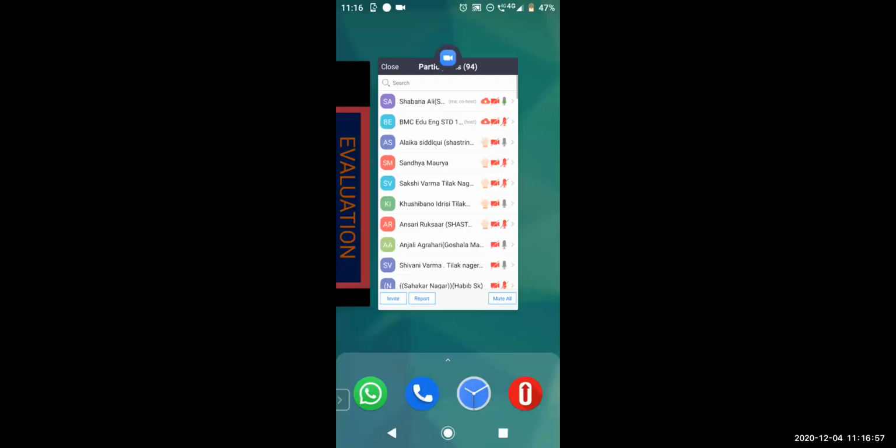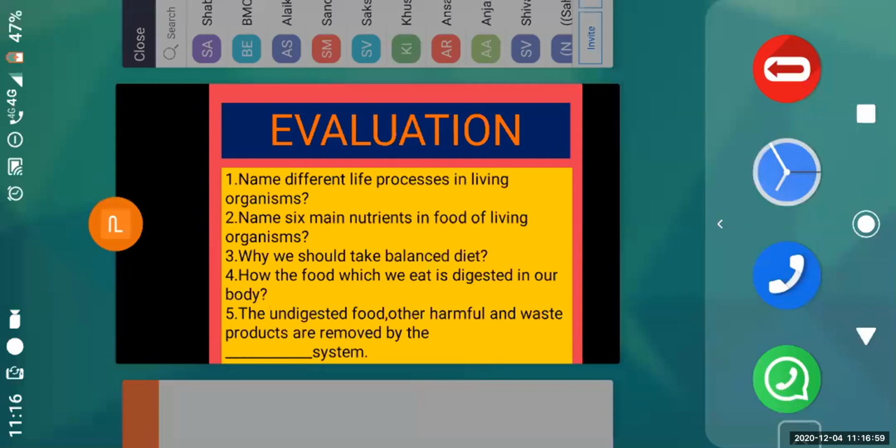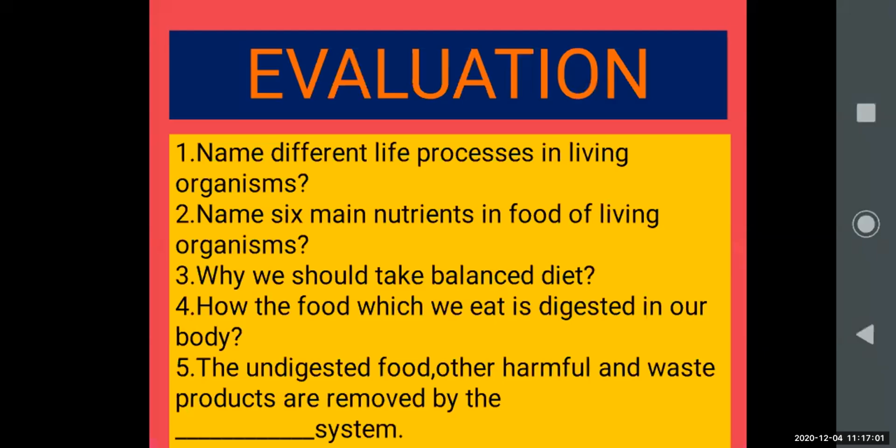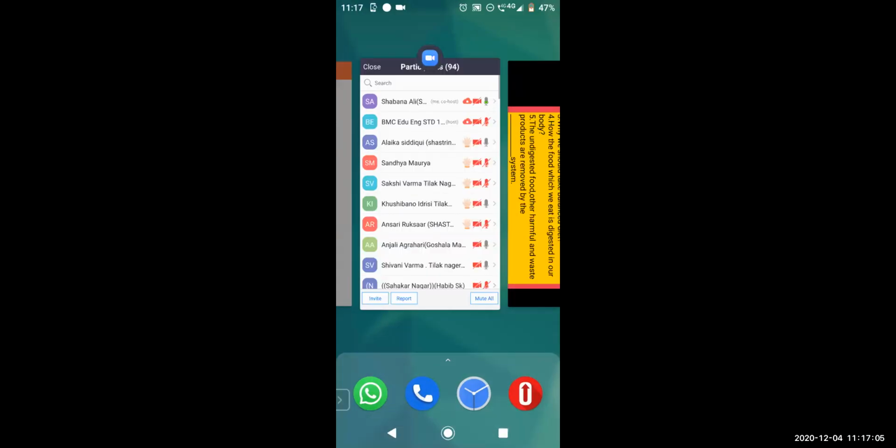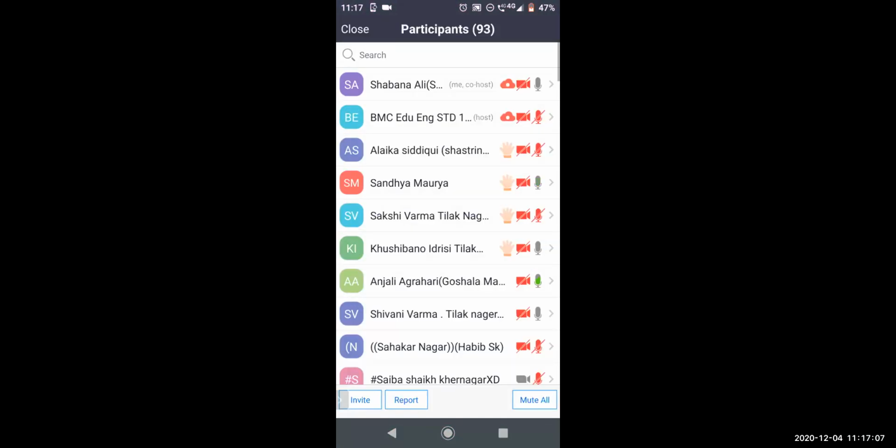Why should we take a balanced diet, students? Why should we take a balanced diet? Yes, who will say? Sakshi Verma from Tilak Nagar. Yes, Sakshi.